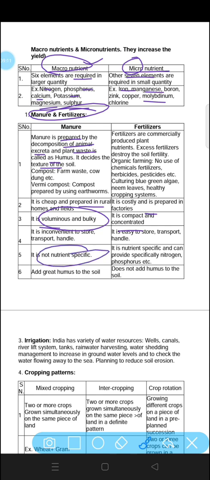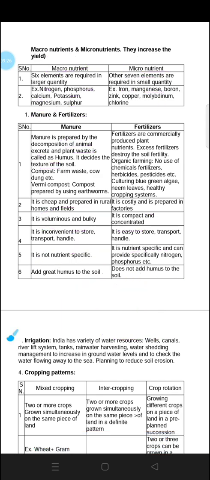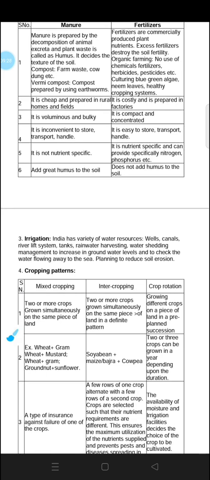Manure is not nutrient specific. Fertilizer is nutrient specific, it contains N, P and K, nitrogen, phosphorus and potassium. Manure adds humus to soil, whereas fertilizers do not add any humus to soil. So this is all about this chapter.